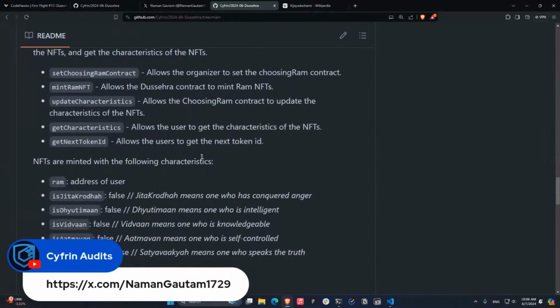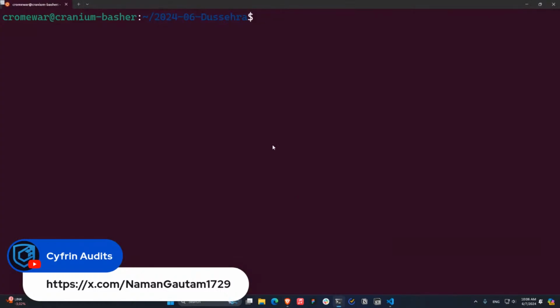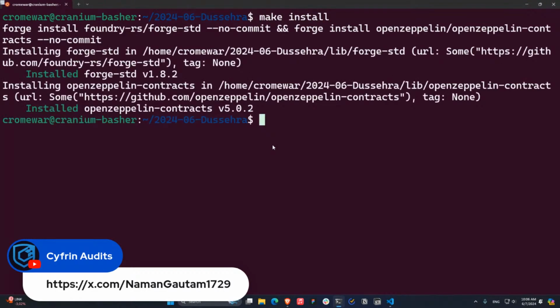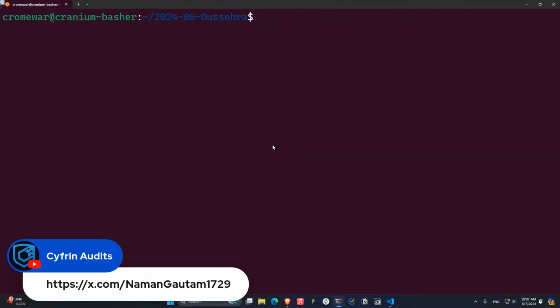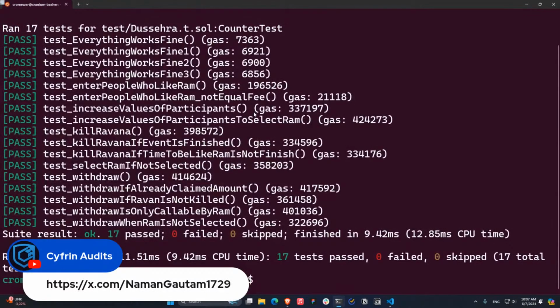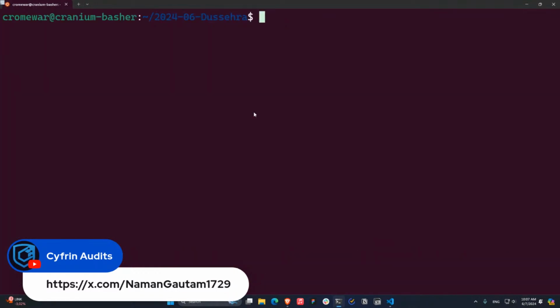So first things first, I'm going to take for granted that you already cloned the repo on your computer from GitHub, and the first thing you need to always do is run make install. This is going to install all the dependencies. I already did, and once you have all the dependencies, you can test everything is working fine by running forge test. This is going to compile the smart contracts and run the tests which have been written for this smart contract. And also, I'm going to run the always trusted forge coverage,